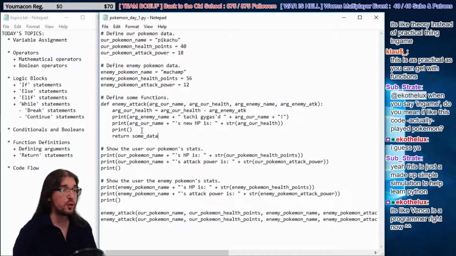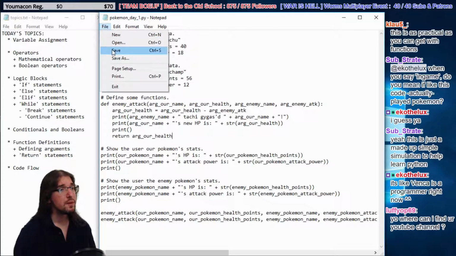Return starts off with the word return, and then you use a space, and then you return the data you want to get out of the function. So in our case, we have Pikachu's name, his health, the enemy's name, and the enemy's attack power. And once it runs, Pikachu's health changes because Pikachu takes damage. So we've got to get his health out of here. We're gonna return this data out. We're gonna say, hey, you lower Pikachu's health, what's Pikachu's new health? Cool. So now we're getting this data out of here. What does that mean exactly? Let's run our code again and see what happens.